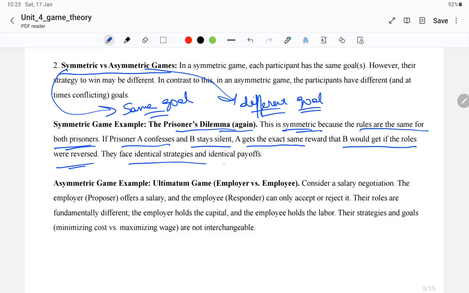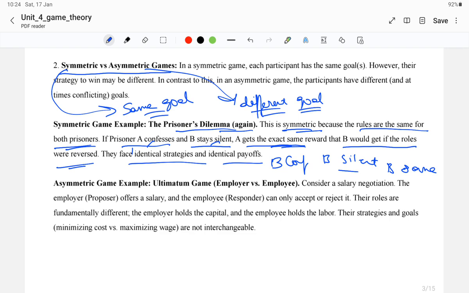They face identical strategies and identical payoffs, so the goal remains the same.